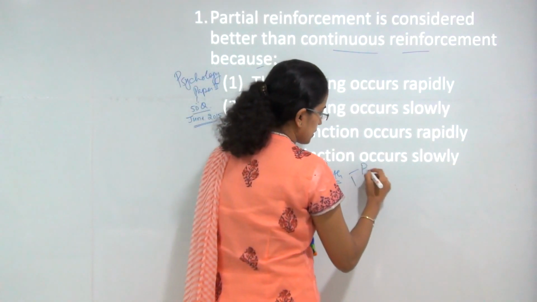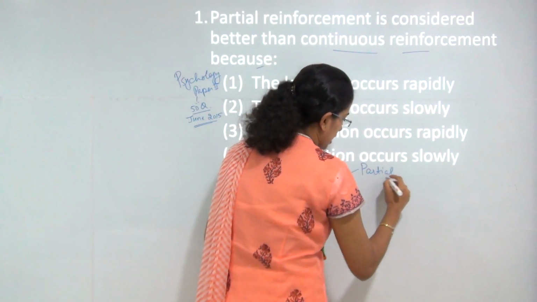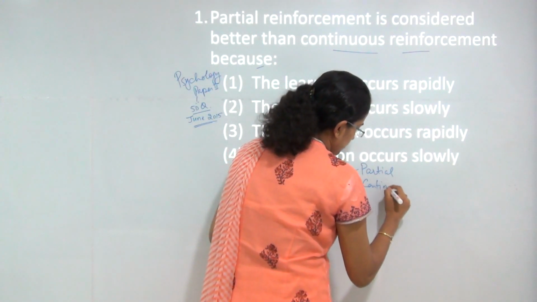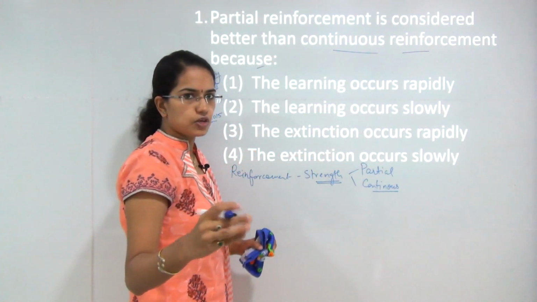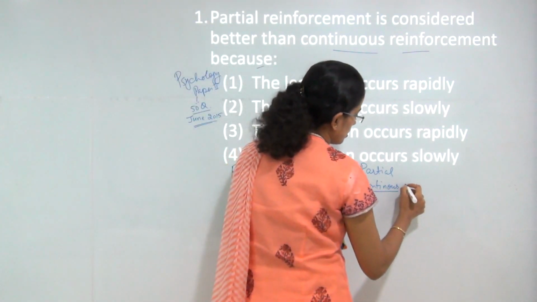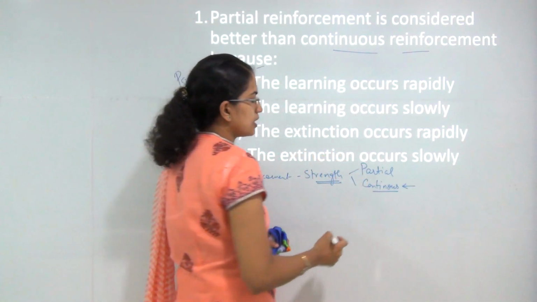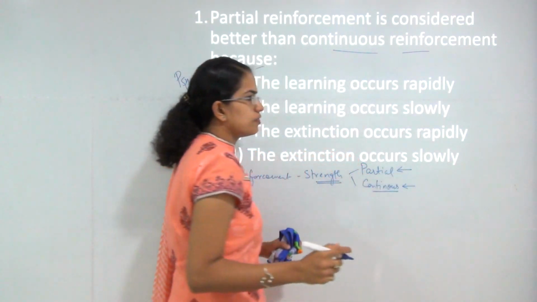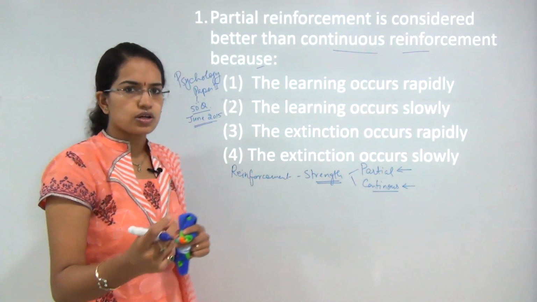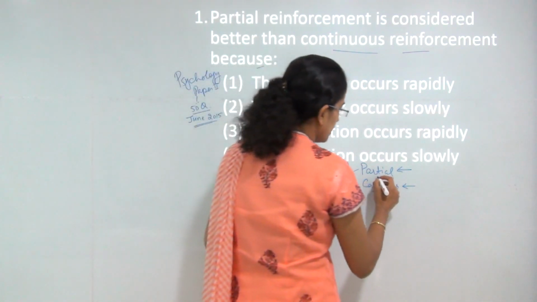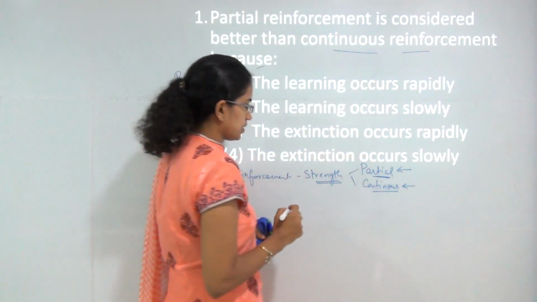It can be of two types, partial and continuous. For example, if I am continuously praising a child for doing good, that would be a continuous reinforcement rather than a partial reinforcement where once in a while I give the child sweets or chocolates. So that would be a kind of partial reinforcement.